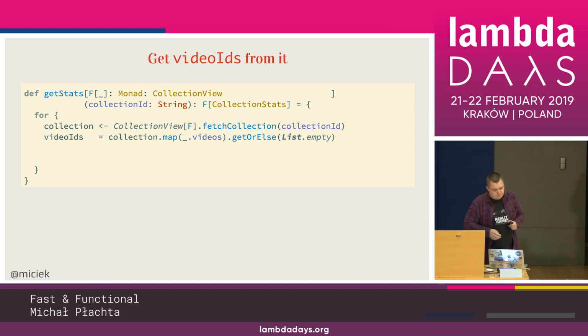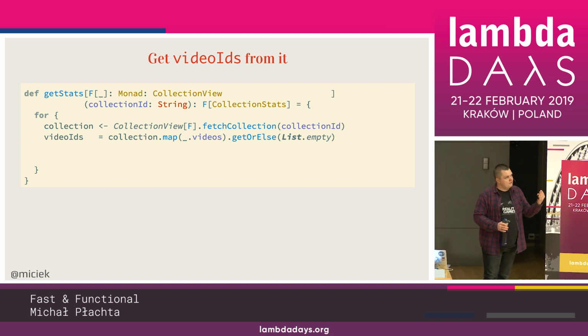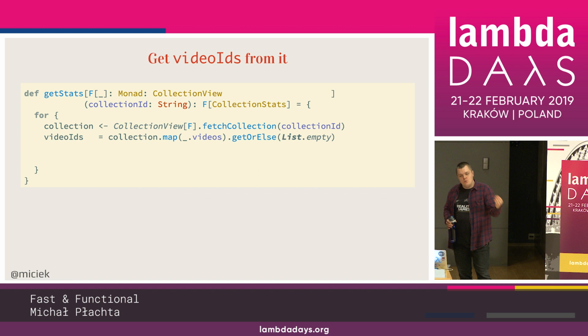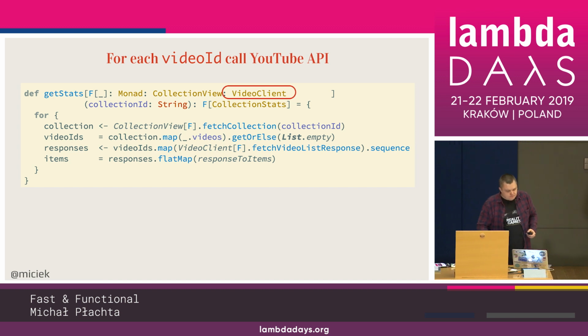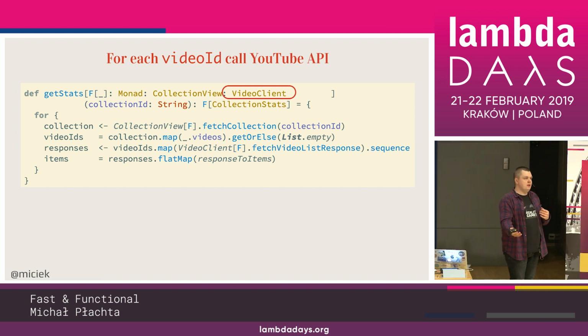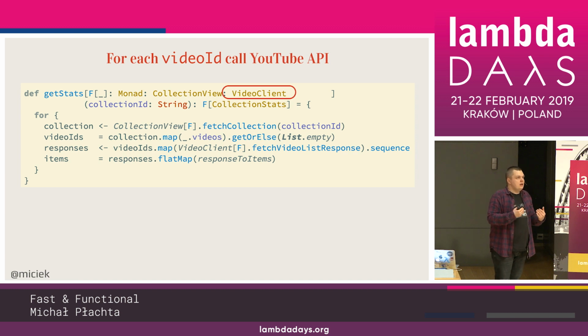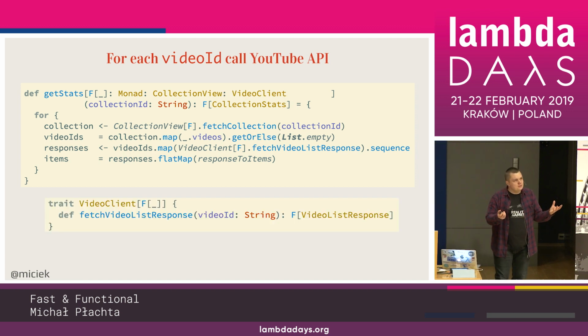The second step is videos, right? This is the equal sign. We don't have to have any additional effect because we have this collection already. In the second step, we can get videos out. And then, for each video, we need to call the YouTube API. So our type F needs to have this YouTube fetching functionality, video client functionality. And again, we don't care how it's done.